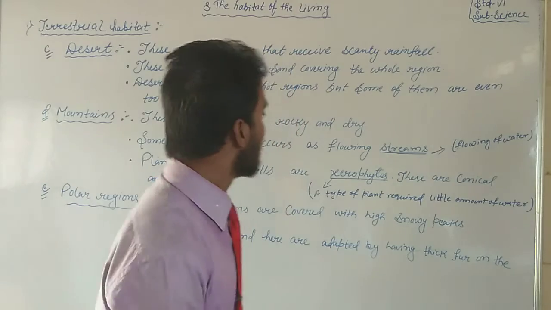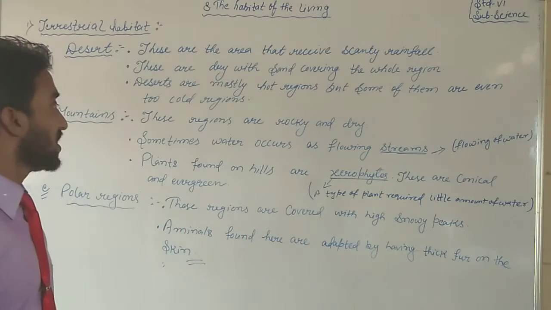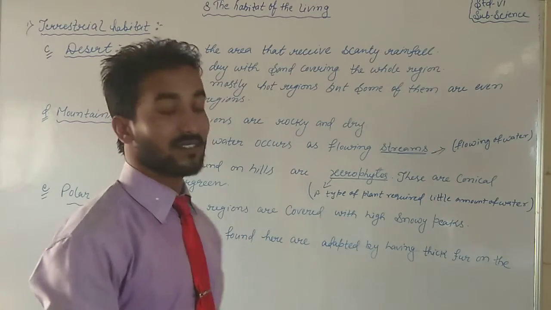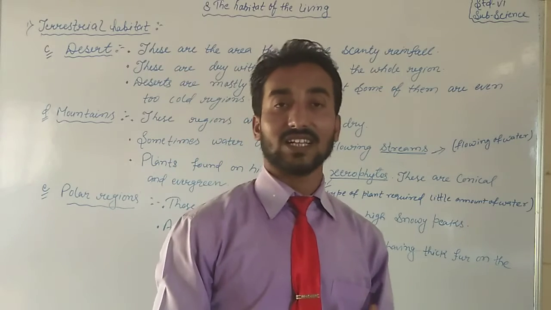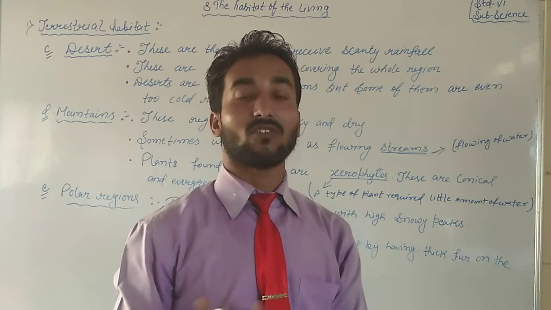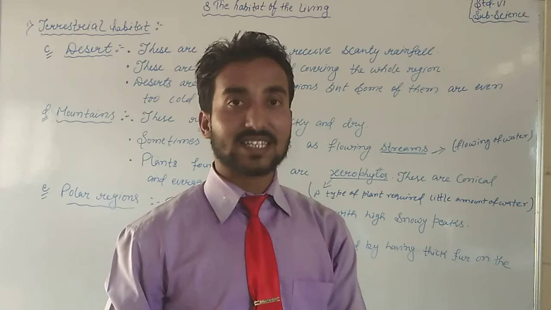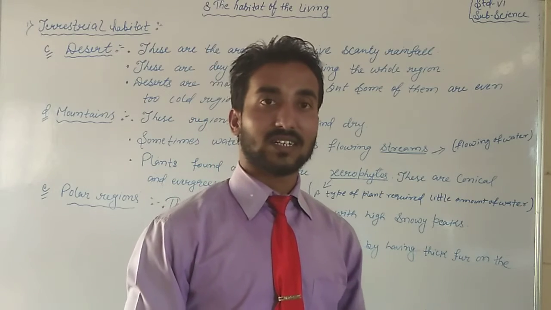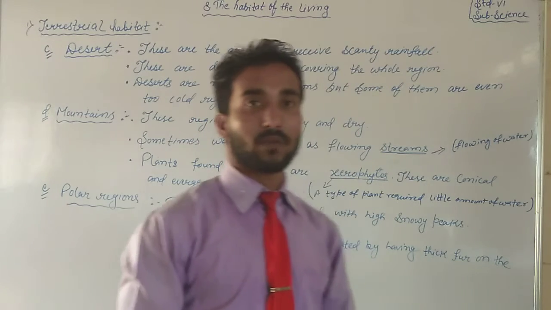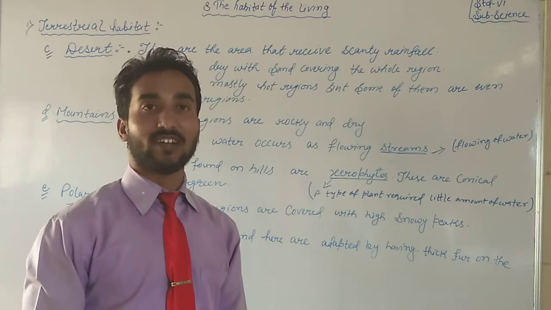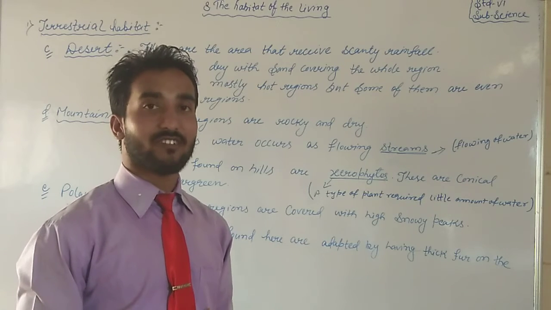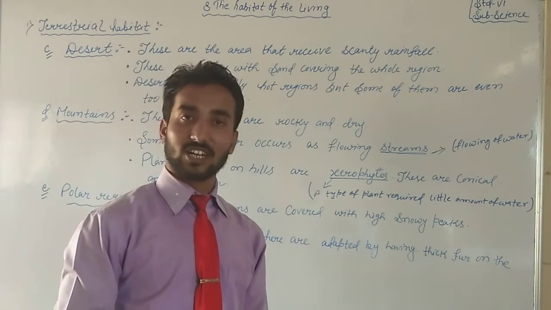So see, plants found on hills are xerophytes. The plants which are found on hills or mountainous areas are called xerophytes. What are xerophytes?